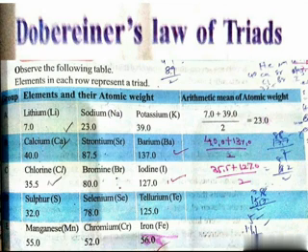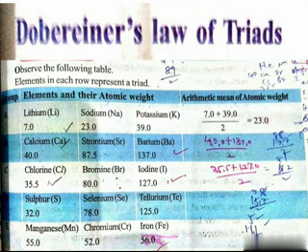Döbereiner took three elements which have similar chemical properties and arranged them in the ascending order of their atomic weight, and he said that the atomic weight of the middle element is the average of the atomic weights of the first and third elements. This statement is called Döbereiner's law of triads.